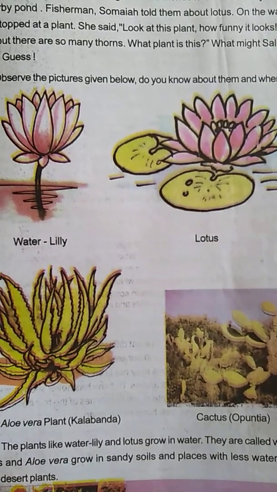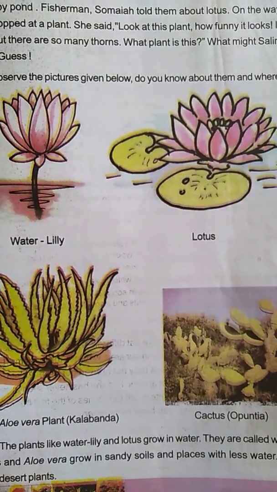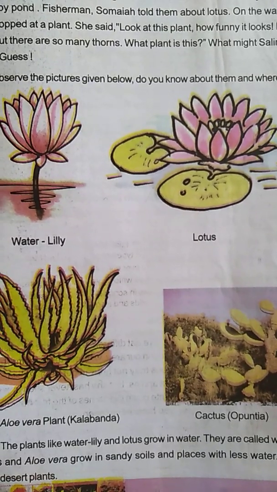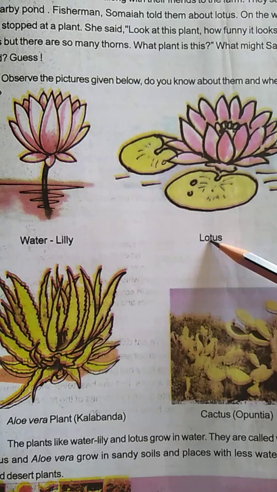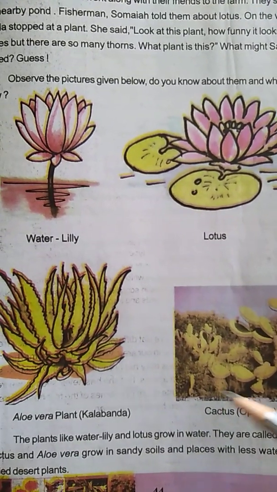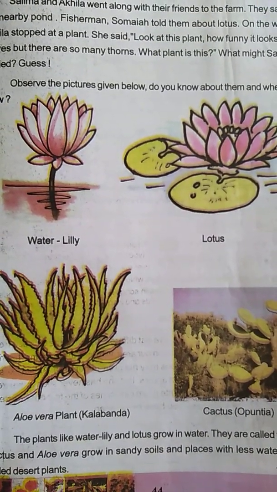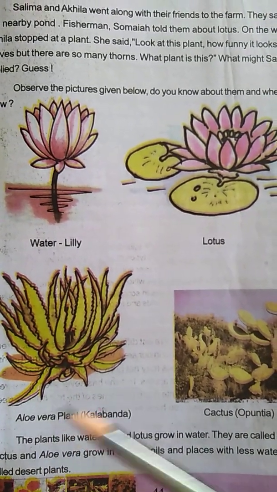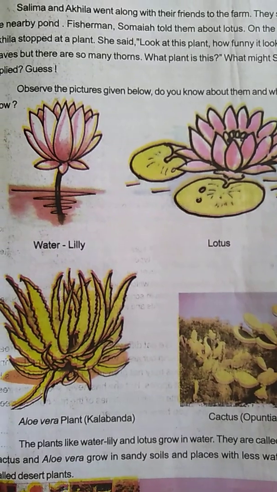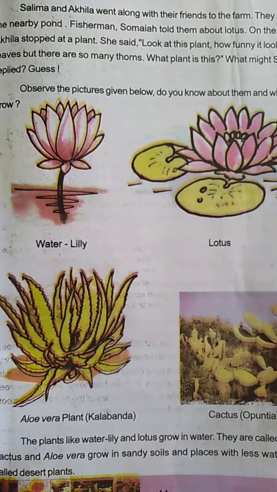If I ask you which are the water plants, you have to give me the answer, no? Water lily and lotus are the water plants. And if I ask what are the desert plants, the answer is aloe vera plant and cactus plant are the desert plants.